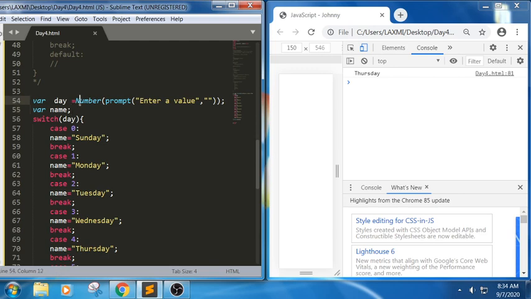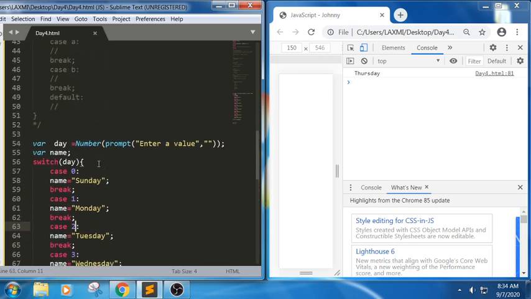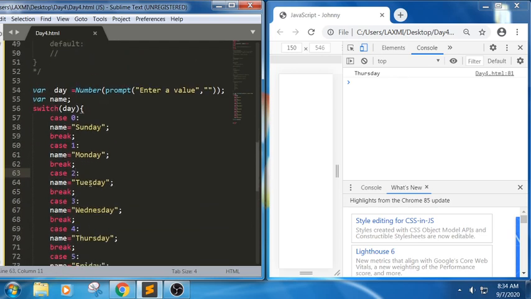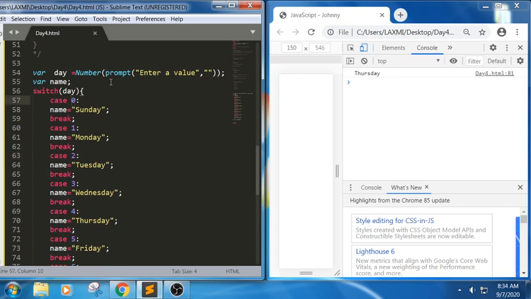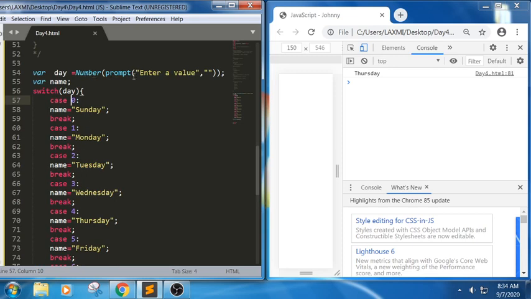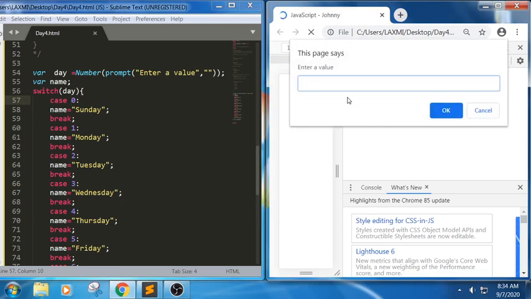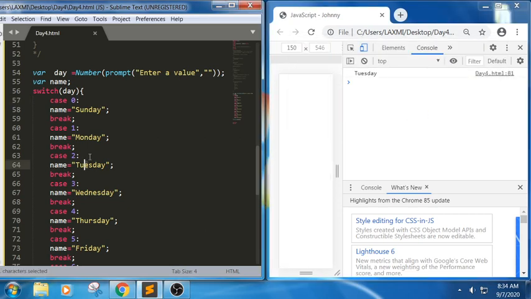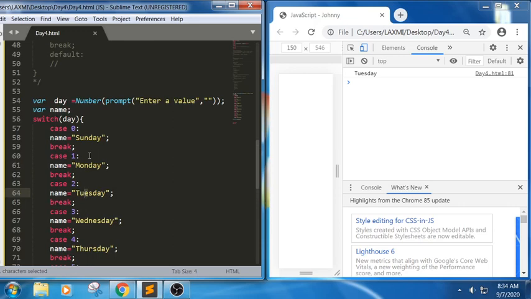It will be in the form of a string. So for example, if I don't want to keep a number here, then I should be able to enclose all these numbers in single quotes. So it will match with a particular string. As it is a string here, and a number there, it is not matching. So we got no match in the previous case. When we write a number here, the string will be automatically converted into a number, so it will try to match. So let me check the output again. I'm trying to write 2. You got Tuesday. It is matching with this case label. So this is how we have done with a switch statement.